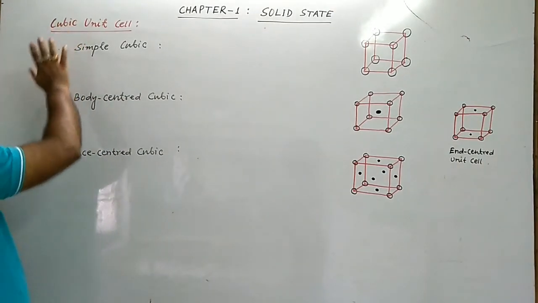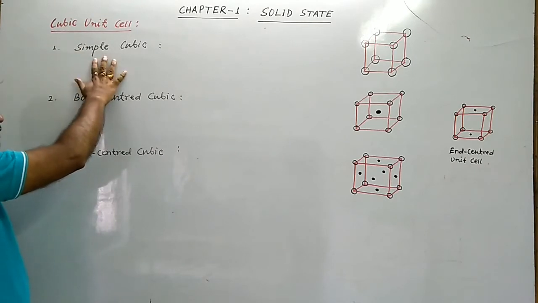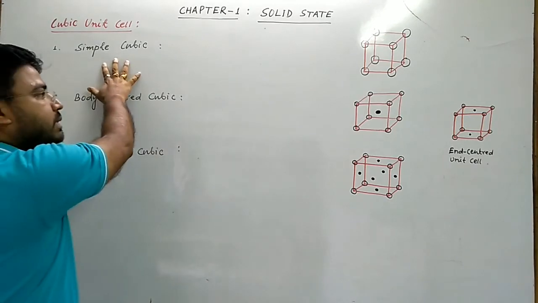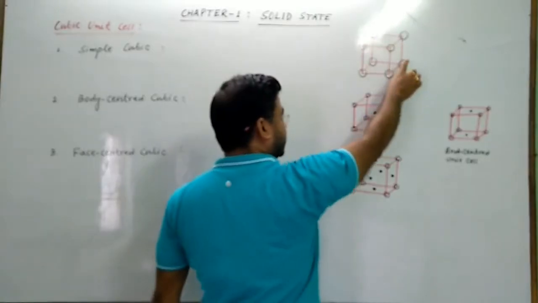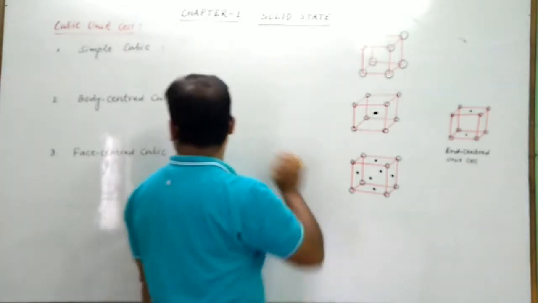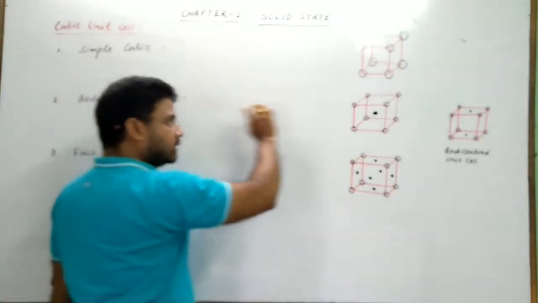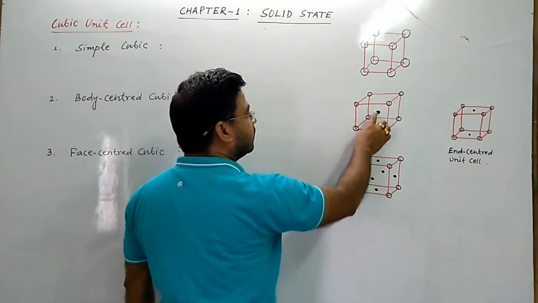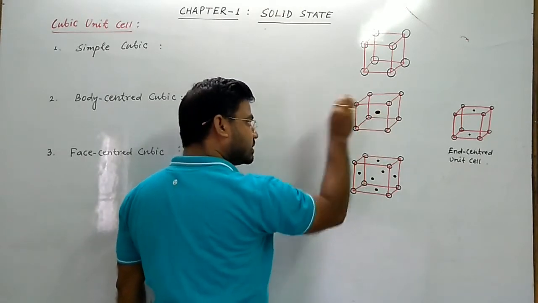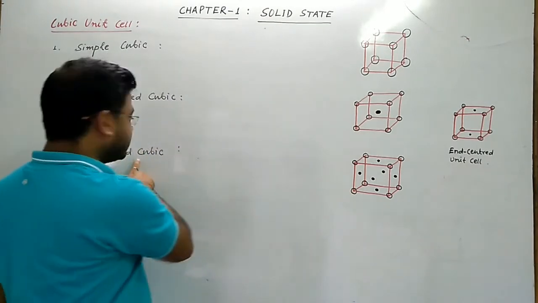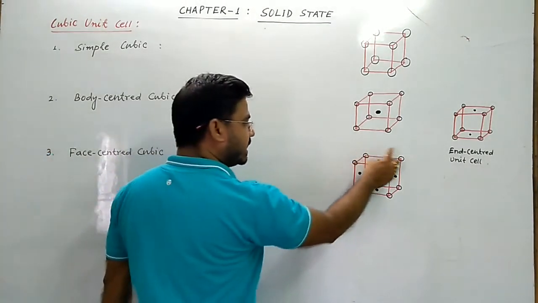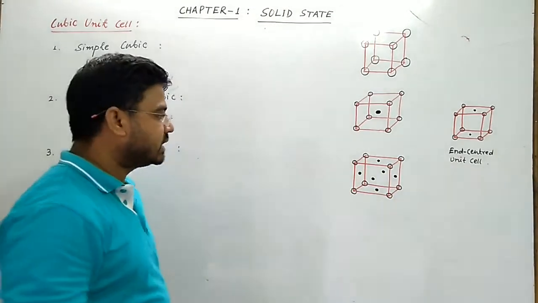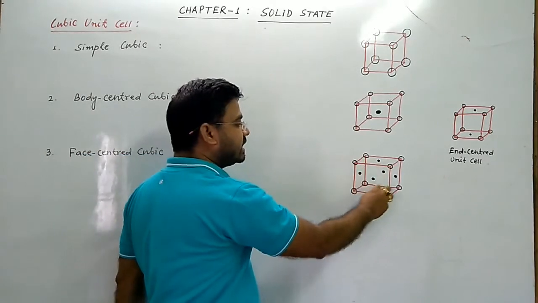तो cubic unit cell is 3 types: simple cubic, body centered cubic and face centered cubic. So in simple cubic unit cell there are 8 atoms at the 8 corners of the cube. In body centered cubic unit cell there are again 8 atoms at the 8 corners of the cube and 1 additional atom at the center of the body. In face centered cubic unit cell there are 8 atoms at the 8 corners of the cube and 6 additional atoms are present at the center of 6 faces.